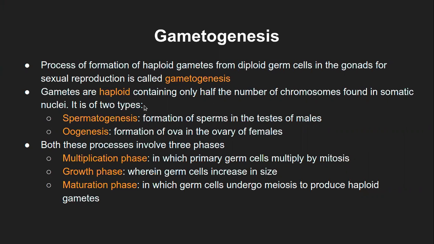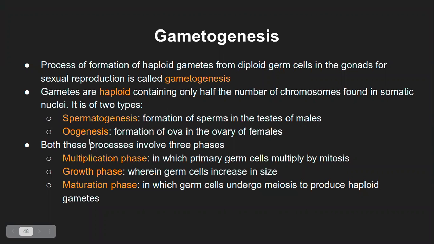And gametogenesis is of two types, one for male and one for female. In male, it is known as spermatogenesis, that is the formation of sperm in the testis, and oogenesis is the formation of ova in the ovary.